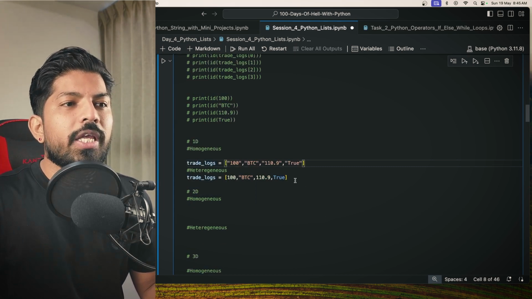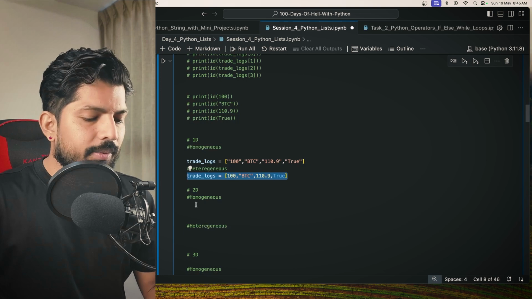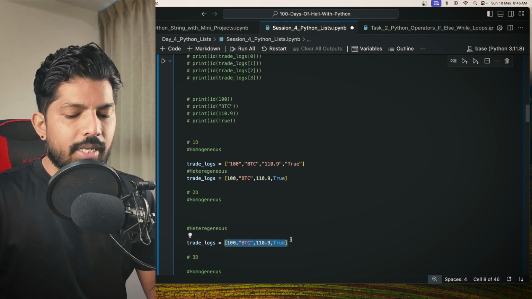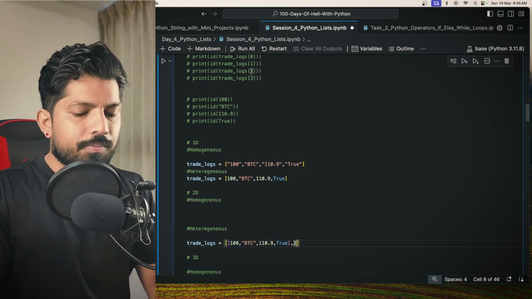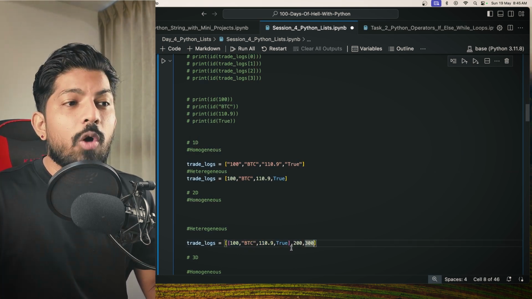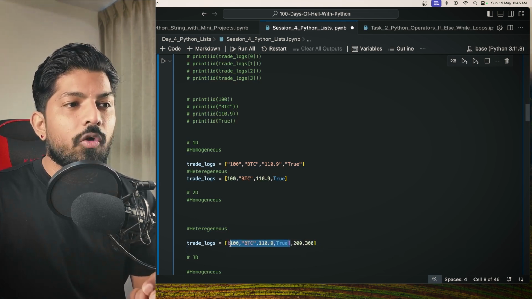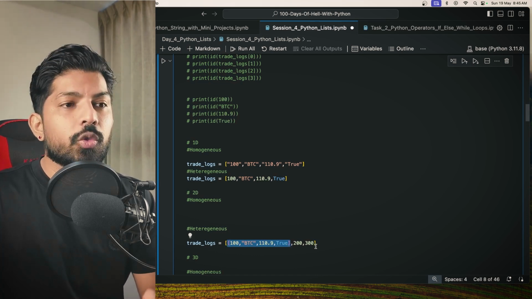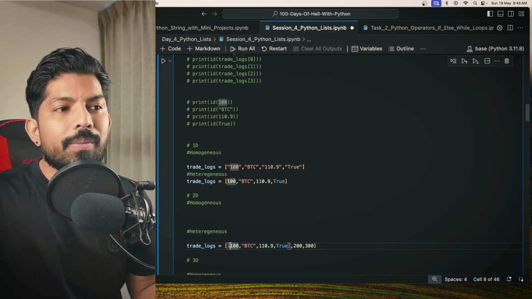Similarly, for 2D, you have a list inside a list. So let me take this example here and I'll print it. And what I'll do, I'll add an outer list here like this. And I'll add a few more items. So now we know that this is a heterogeneous list. Why? Because the first element of this list is a list, the second element is an integer, and the third is also an integer. So it becomes a heterogeneous 2D list. Correct? You can also count the opening brackets, which is 2.